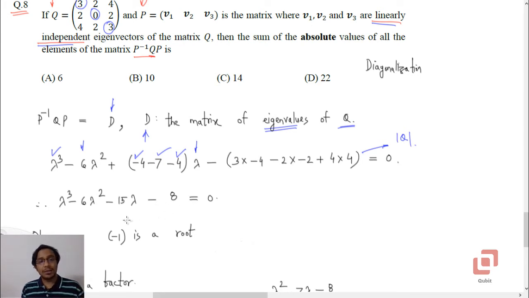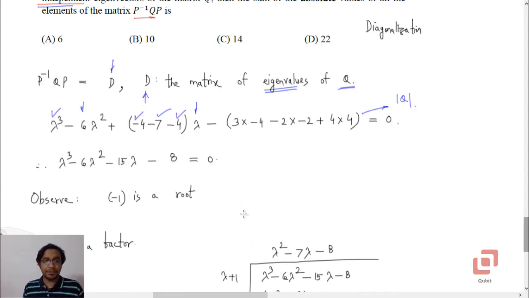Now the Casio calculators are not allowed, so you cannot solve this equation on the calculator. You have to first identify one eigenvalue by observation. So what do you see here? You observe that minus 1 is a root, because look at the coefficients of all odd powers of lambda, 1 and minus 15.